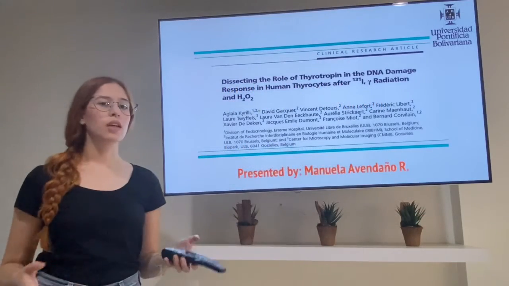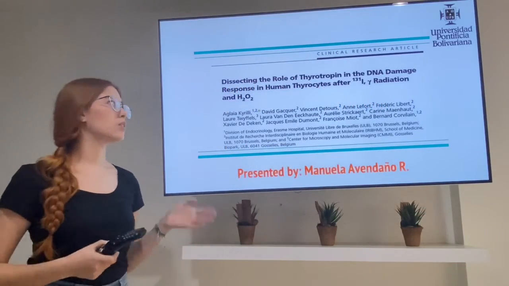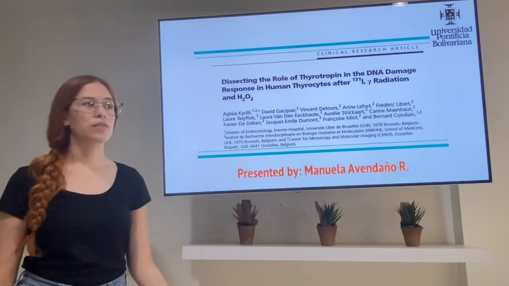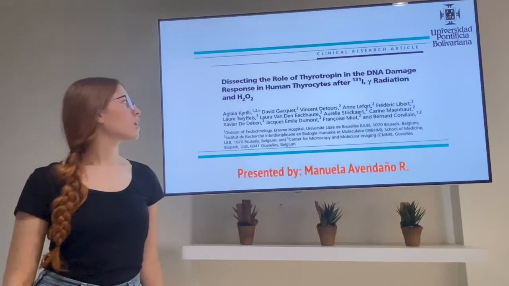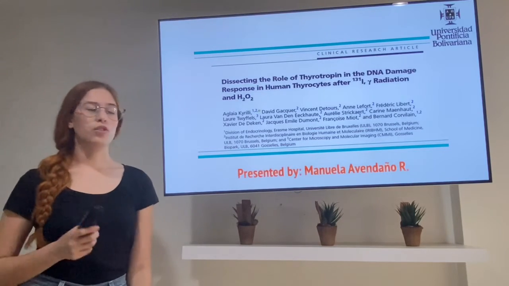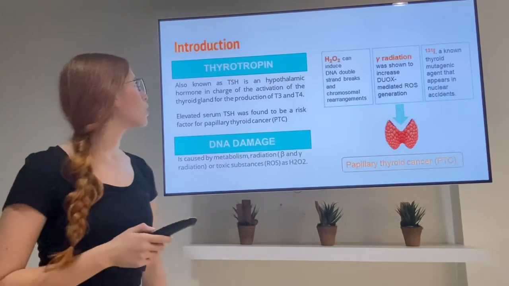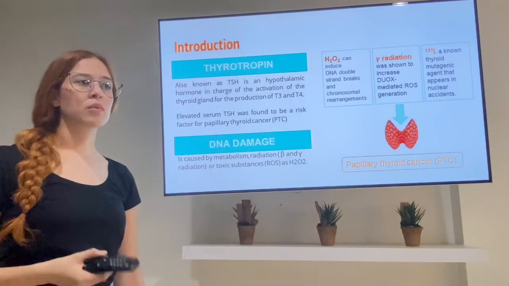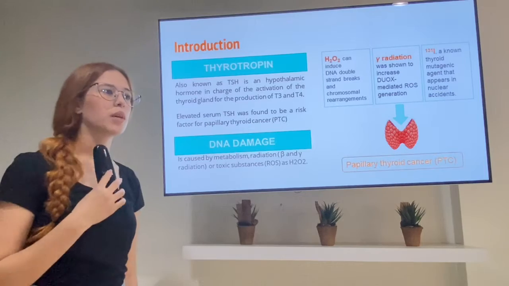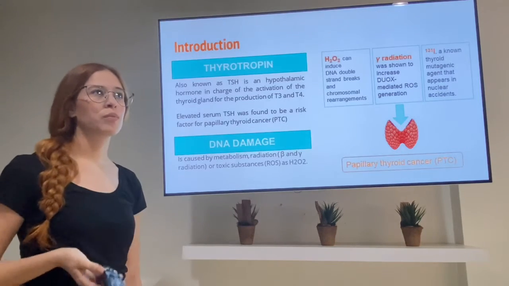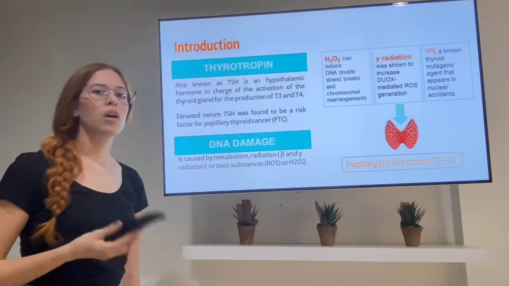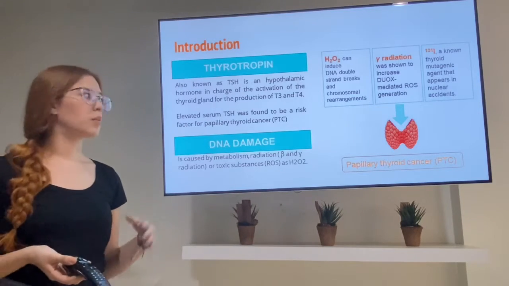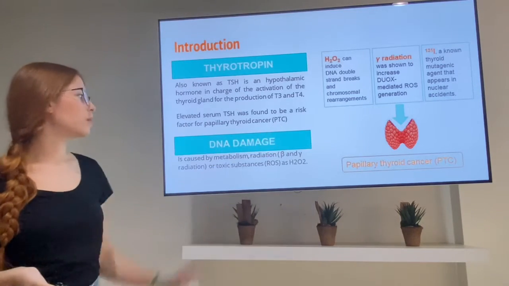Manuela Avendaño, and today I will be presenting this article about dissecting the role of thyrotropin in the DNA damage response in human thyrocytes after iodide, gamma radiation, and hydrogen peroxide. Okay, so thyrotropin. This hypothalamic hormone is in charge of activating the thyroid gland for the production of T3 and T4. And elevated serum levels of this hormone can cause papillary thyroid cancer, or PTC.